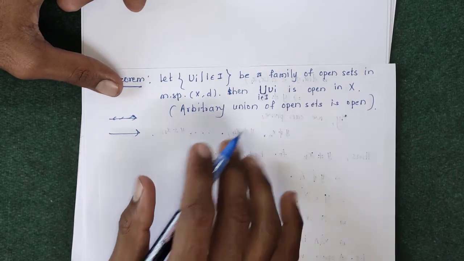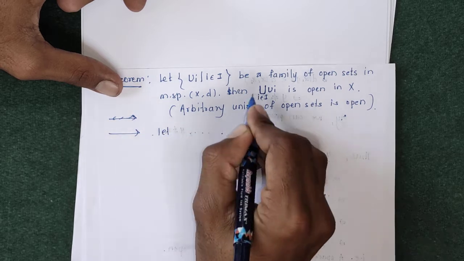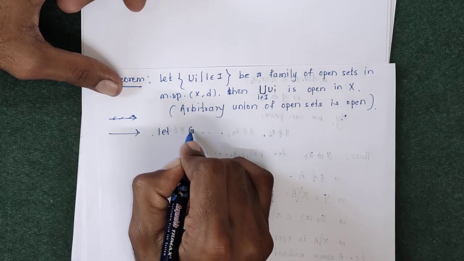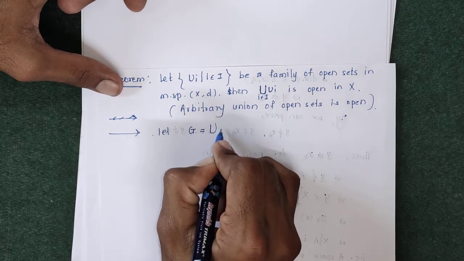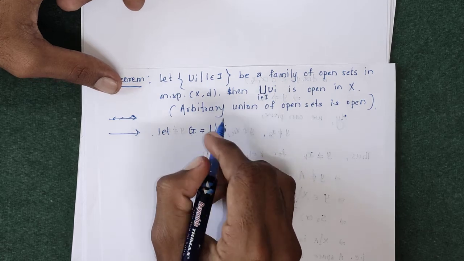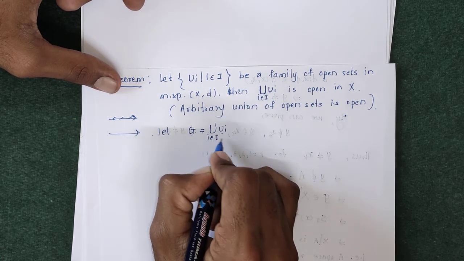So to prove this result, let this union of Ui be equal to some set G. G is equal to the union of Ui, i belongs to index set.